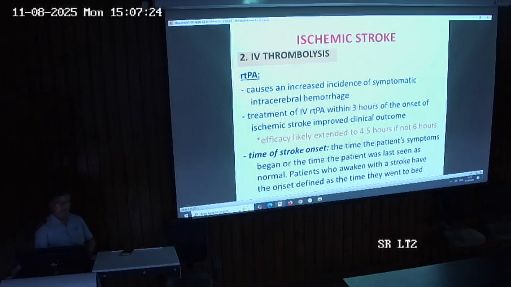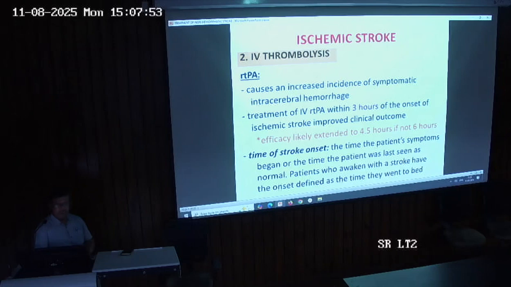If we use the RTPA after 3 hours of onset of stroke, it has been seen it is not much helpful. So maximum we can go for IV RTPA up to 4.5 hours. So the time interval for giving the IV RTPA is up to 4.5 hours, and useful results are seen when the IV RTPA is used within 3 hours of the onset of stroke.